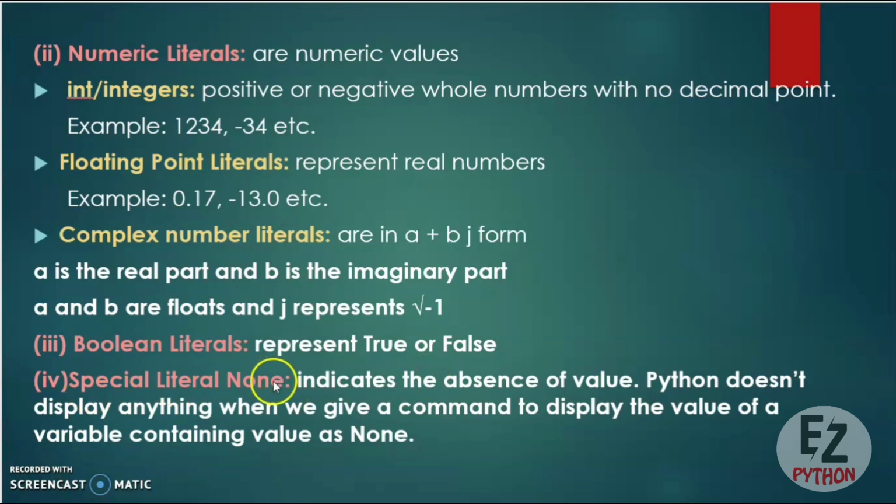And next is the special literal None. None is a keyword and it indicates the absence of a value. That means it's a null value. It is representing a null value, and Python doesn't display anything if you give a command to display the value of a variable containing the value None.